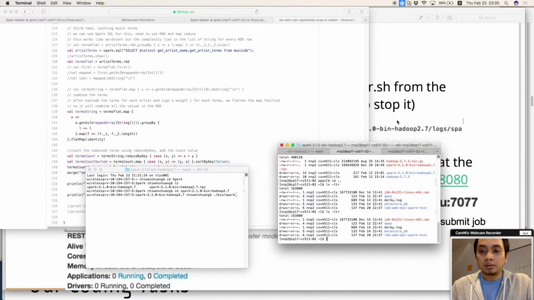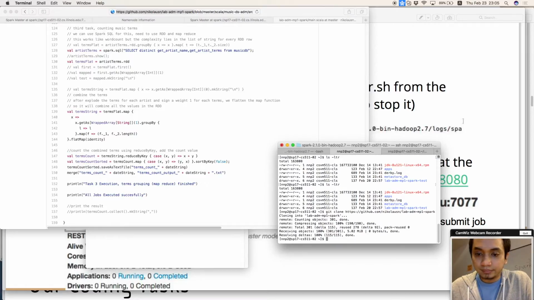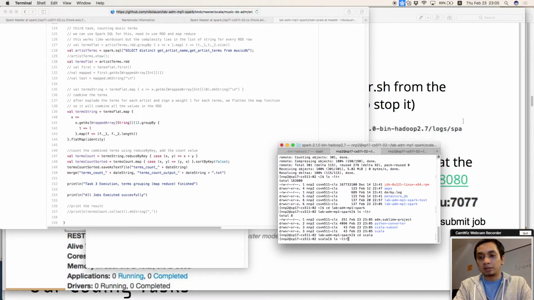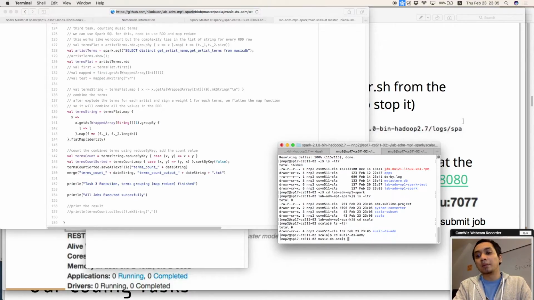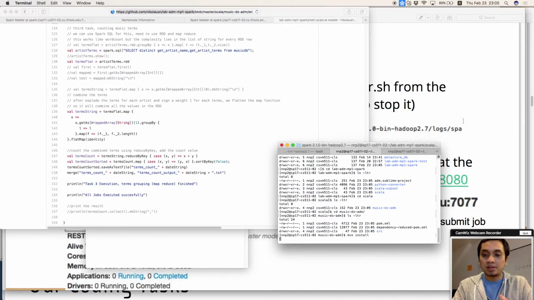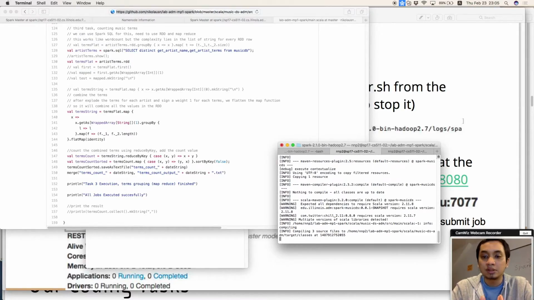To run the code, we can just download the file from GitHub using git clone. And yeah, it's already downloaded. And this is our directory. We go directly to the Scala and find pom.xml. So this pom.xml is a Maven project. And we do Maven install. So Maven install downloads all the libraries and also compiles the Scala source into a jar.